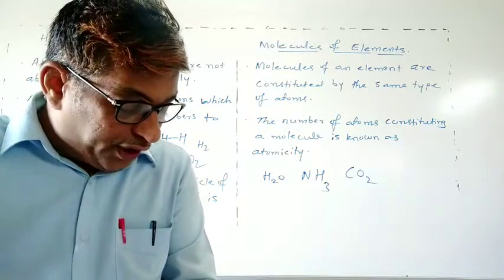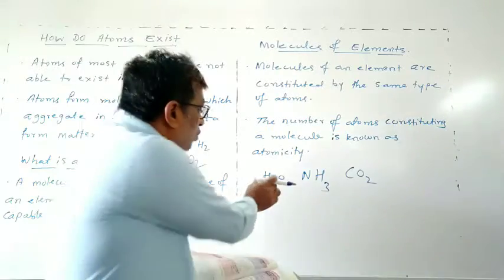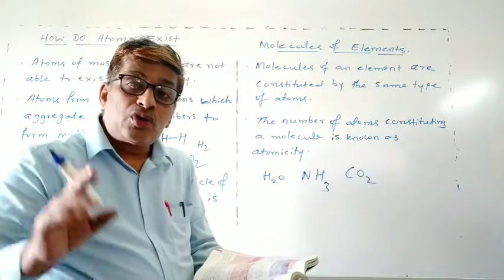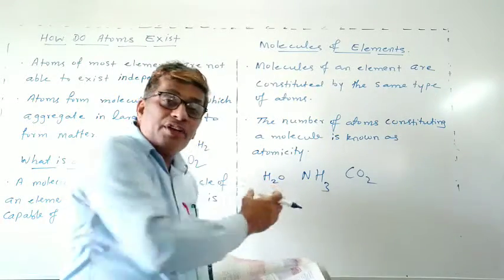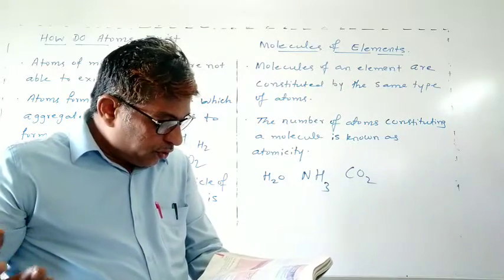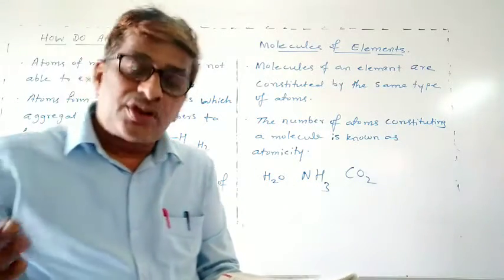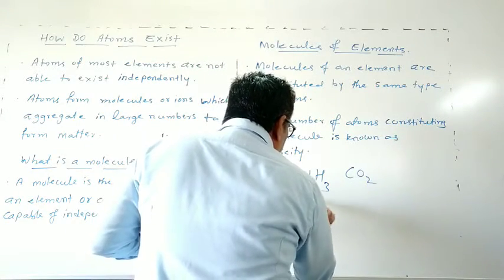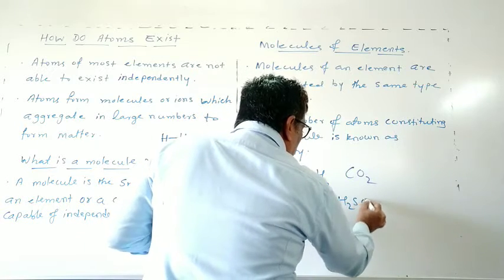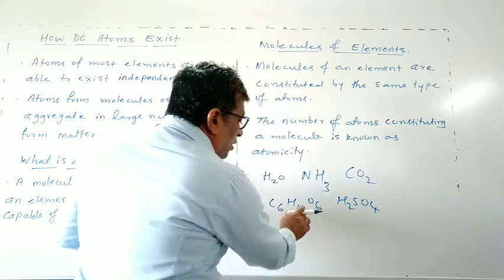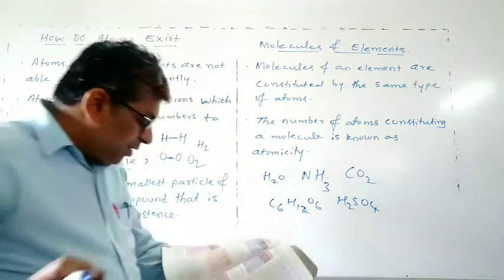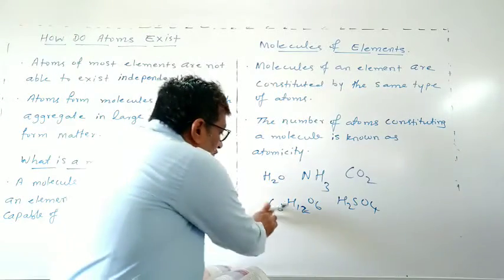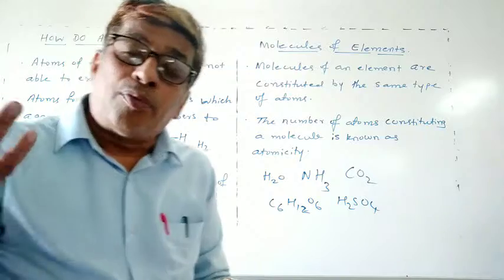Atoms of different elements are joined together in definite proportions. This is the definite proportion to form a molecule of water, or we are saying a compound. For example, glucose C6H12O6 and sulfuric acid H2SO4. Atoms of different elements are in definite proportions, and then we give the particular compound name.